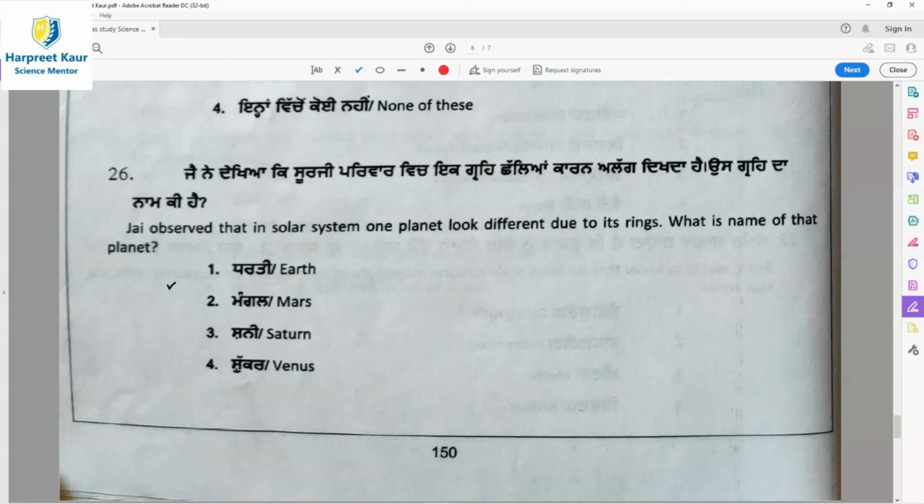Then question 26. Jay observed that in the solar system one planet looks different due to its rings. What is the name of that planet? We know that the only planet with rings around it is option 3, Saturn. The rings of Saturn are not solid. They are made up of large chunks of water, ice, dust and rocks. They are of different sizes and they are quite enormous.